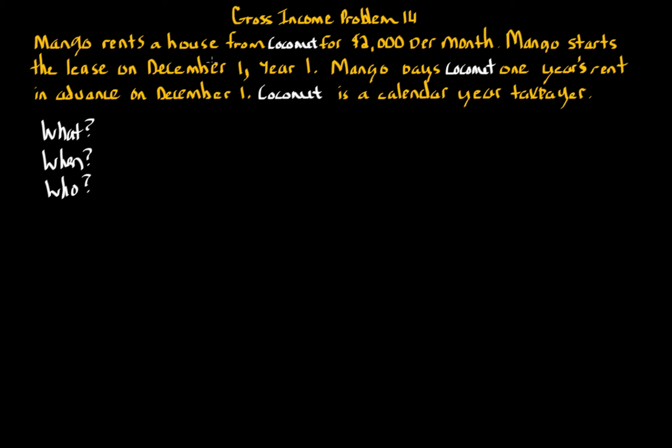Now, Mango is renting the house, so Mango is the one paying with respect to these items. Coconut is receiving payment. Since we're dealing with gross income and inflows, we're focusing our analysis on Coconut. When is interesting, because the lease starts on December 1st, year 1, and Mango is paying Coconut 1 year's rent. So this involves both year 1 and year 2. Coconut could have some gross income in year 1, some in year 2, or all in one year. There are all different possibilities, and we'll talk about that.